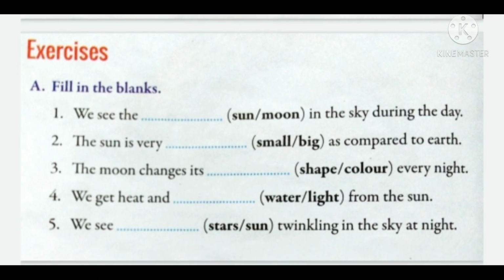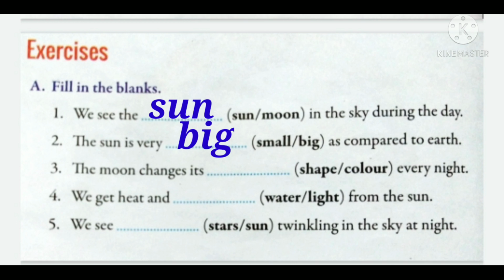Exercise A, fill in the blanks. We see the dash in the sky during the daytime. And the options are sun and moon. What do we see in the sky during the daytime? Yes, it is clear, we see sun. So we will write sun. Now number 2, the sun is very dash as compared to earth. We have discussed, children, the sun, although it looks small to us, is very big in size, even bigger than our earth. So we will write big. The sun is very big as compared to earth.